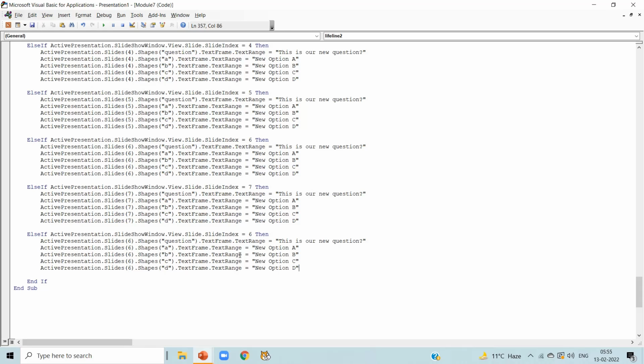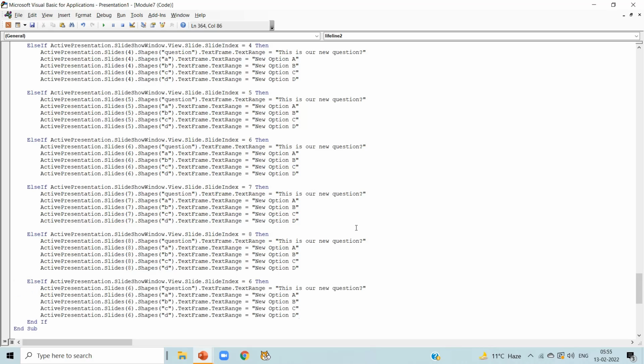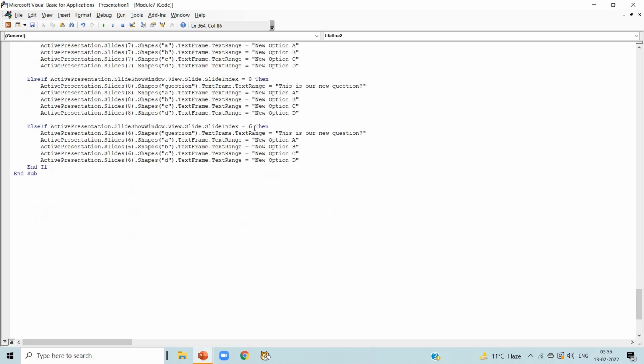Paste the code and write slide number 8. Update slide number 8 in every line. Again press enter and paste the code and write slide number 9 here, and update slide number 9 in every line.